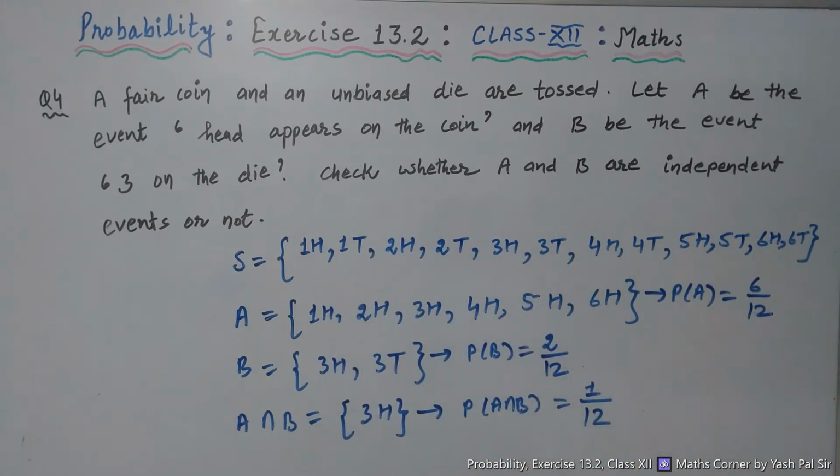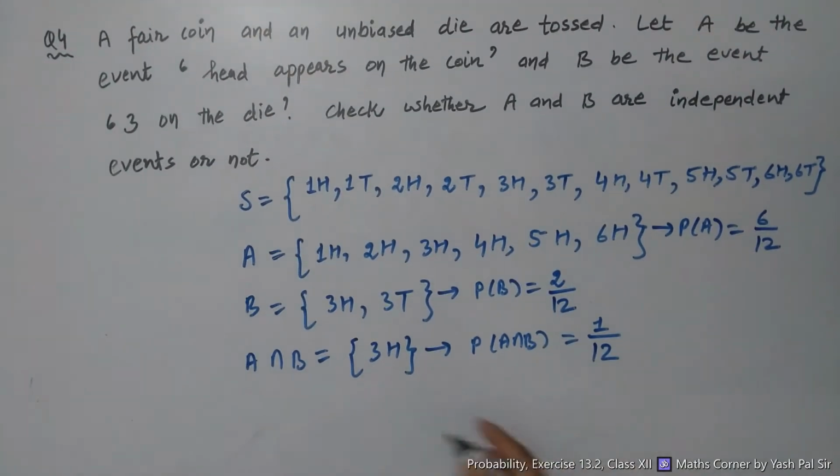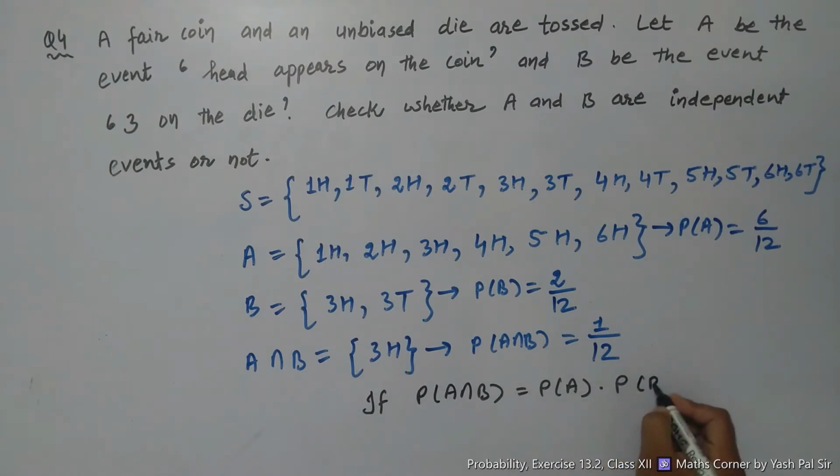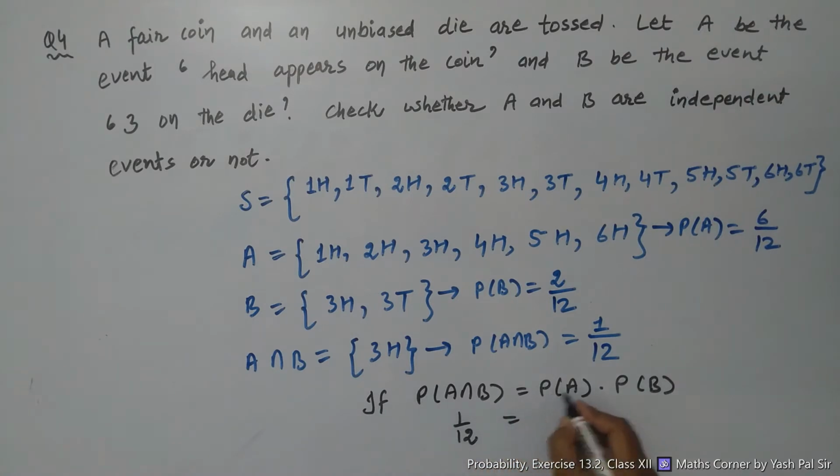They are 12. Now let us see whether A and B are independent or not. If probability of A intersection B is equal to probability of A into probability of B, then we say that two events A and B are independent. Now what is probability of A intersection B? This is 1 upon 12, is equal to probability of A, 6 upon 12, into 2 upon 12.